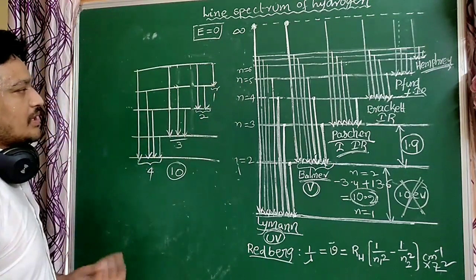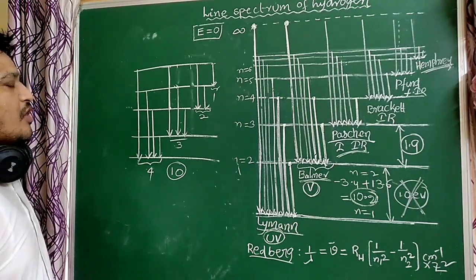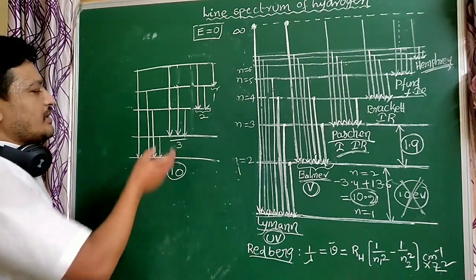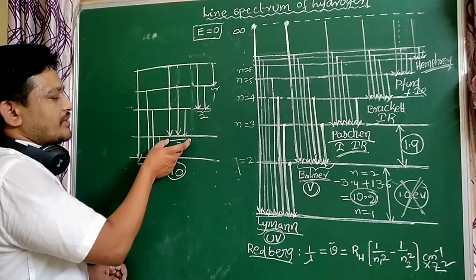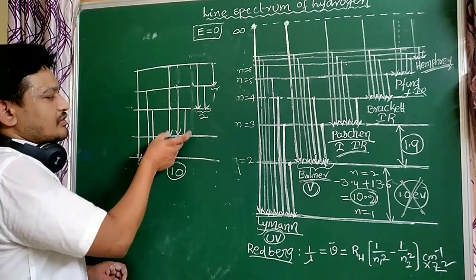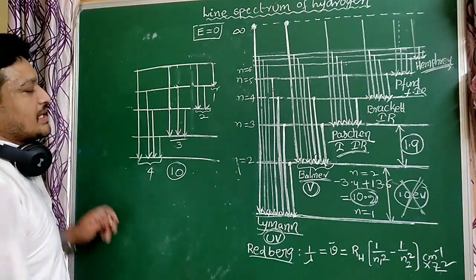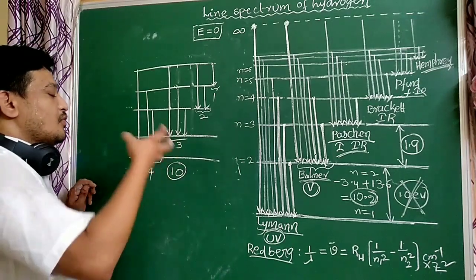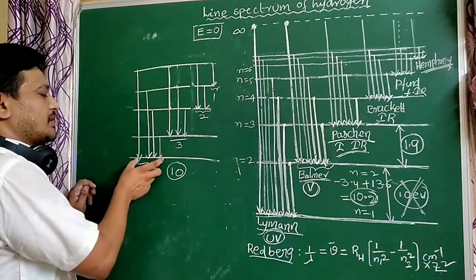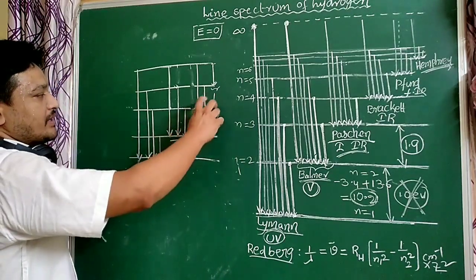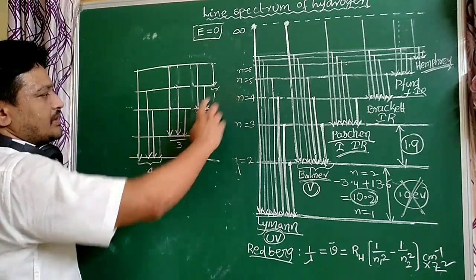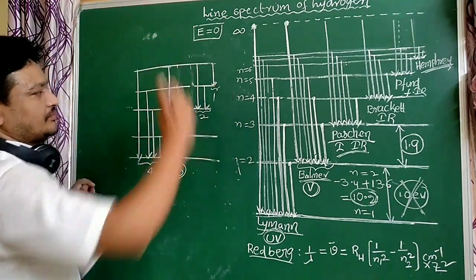So how to calculate how many color lines are possible here? Color lines are nothing but the Balmer series, that is the visible light. So only 3. How many color lights? How many UV lines are possible? That is 4. How many IR lines? 3 are IR. This is the near, this is the middle.